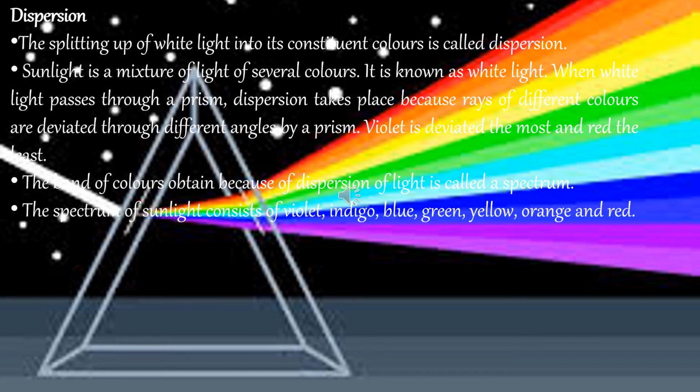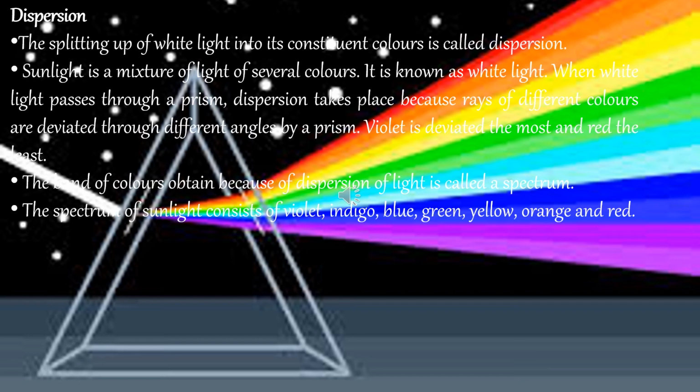VIBGYOR. From the bottom, if you start, violet, indigo, blue, green, yellow, orange and red. So from this we come to know that sunlight is made up of many colors. So when it falls on a different object, especially if it undergoes refraction and dispersion, it results in different colors.